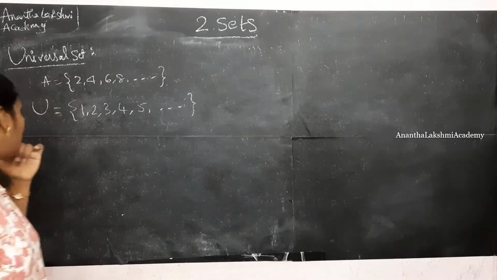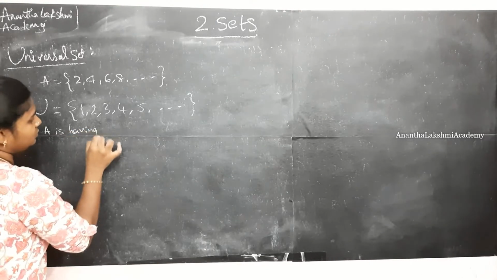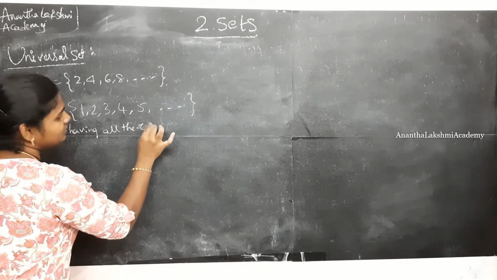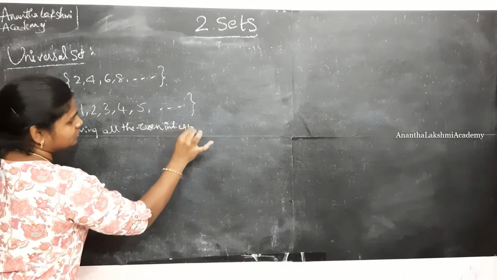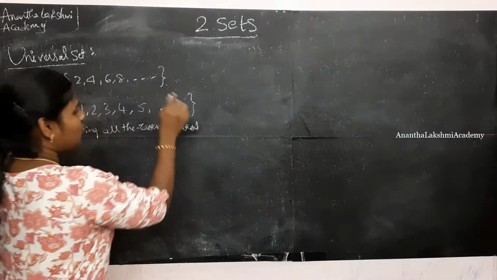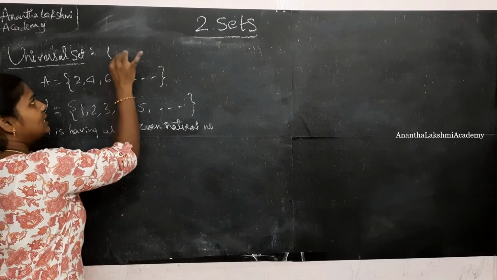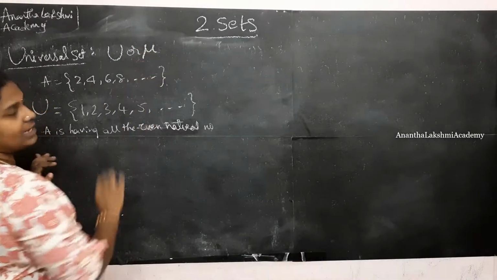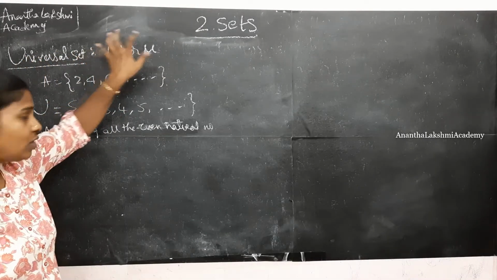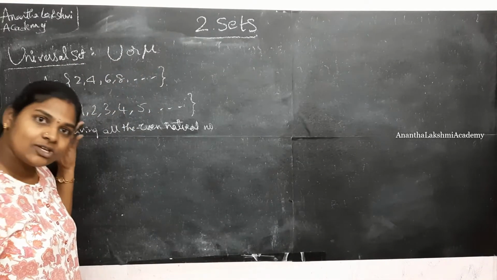A is a set of all even natural numbers, which are always present in set U. The universal set is always denoted with the letter U, written like this, either this U or this U. When I say A has all the even natural numbers, what is the universal set?